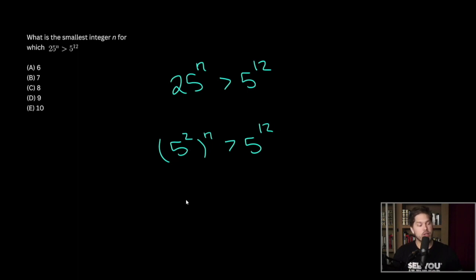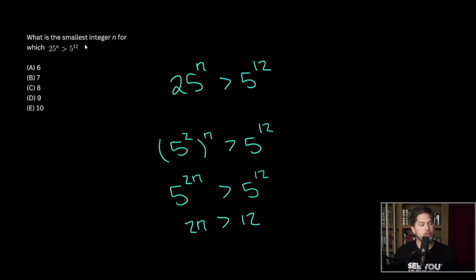Okay, so to continue to rewrite this, we have 5 to the 2 times n is greater than 5 to the 12th. And since we have the same base, we can forget the base altogether and just write 2 times n is greater than 12. And we need to figure out what value of n makes this statement true.